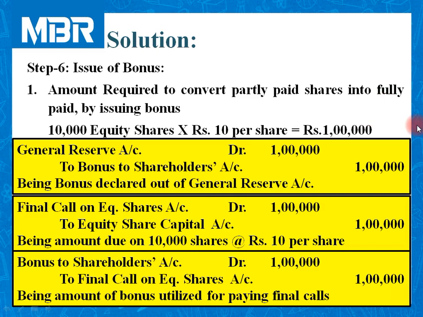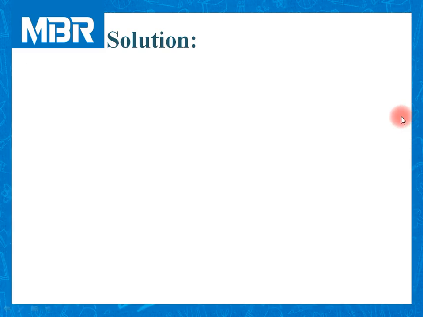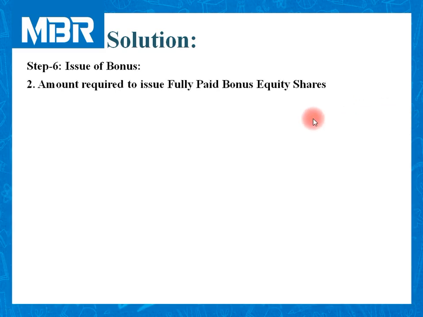So in order to convert partly paid shares into fully paid up by issuing bonus, we need to pass three different entries. First entry for arrangement of the fund, second entry for making a call, and third entry for arrangement or adjustment of the arranged amount against final call. Let us move to the second part of the bonus.